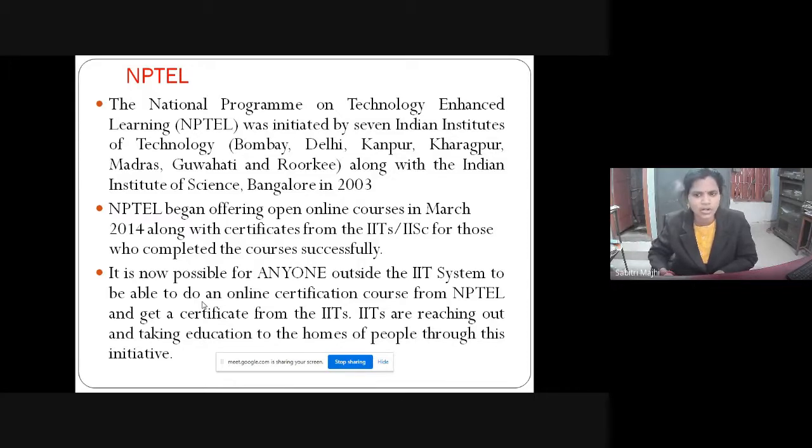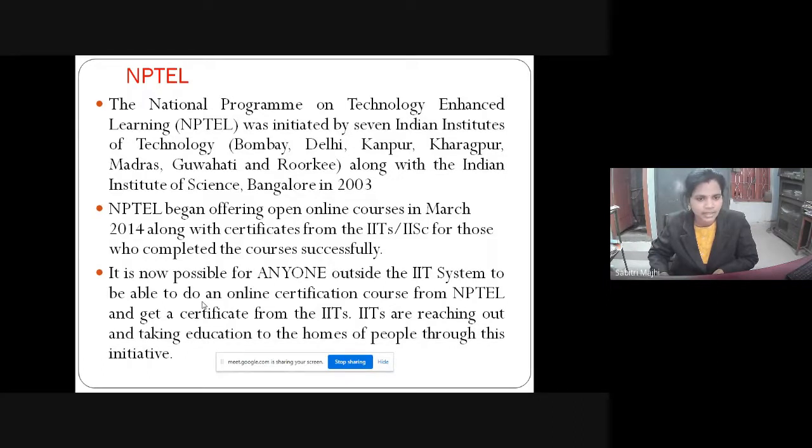So users or learners from various corners of the country will get the benefit of learning from the experts. If a student is studying in a small engineering college, that student can also take the benefit of learning from big professors and experts having good knowledge and expertise in the area from IITs or from IISc. So a student from a rural area, from a small college is taking the benefit of learning from the professors of IITs and IISc. So this is the objective of NPTEL.